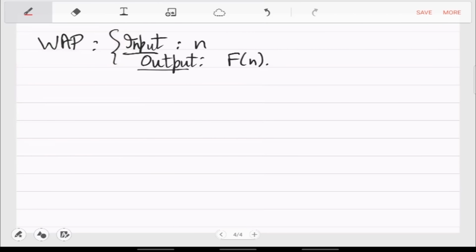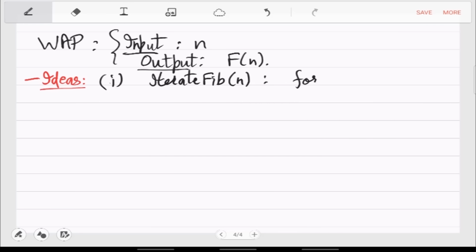So let's analyze that idea. Let's call this the iterative fib n function. What it does is just a for loop.